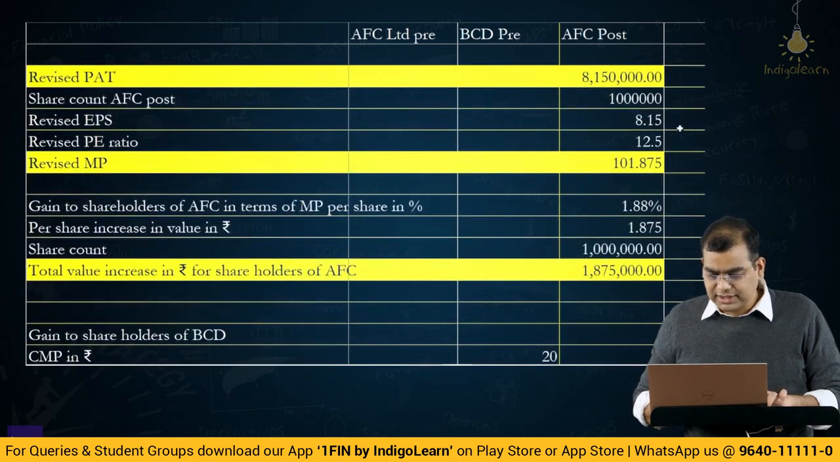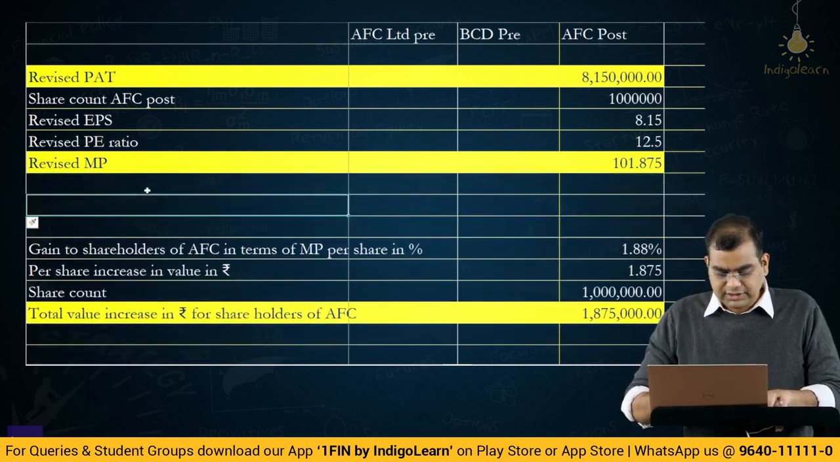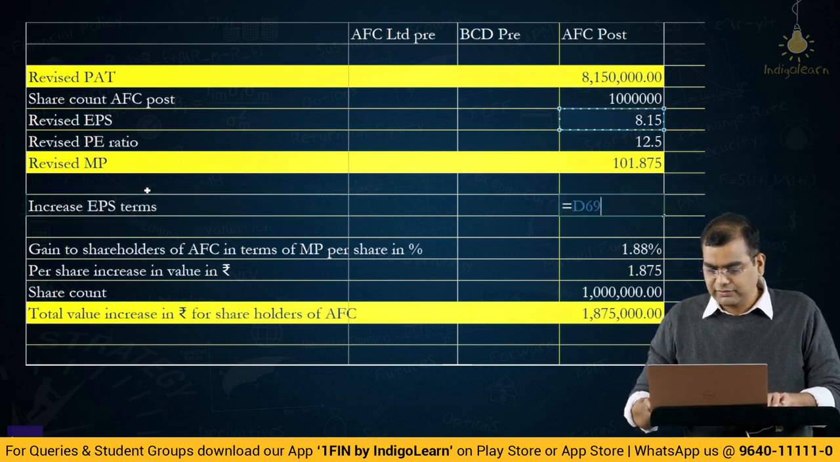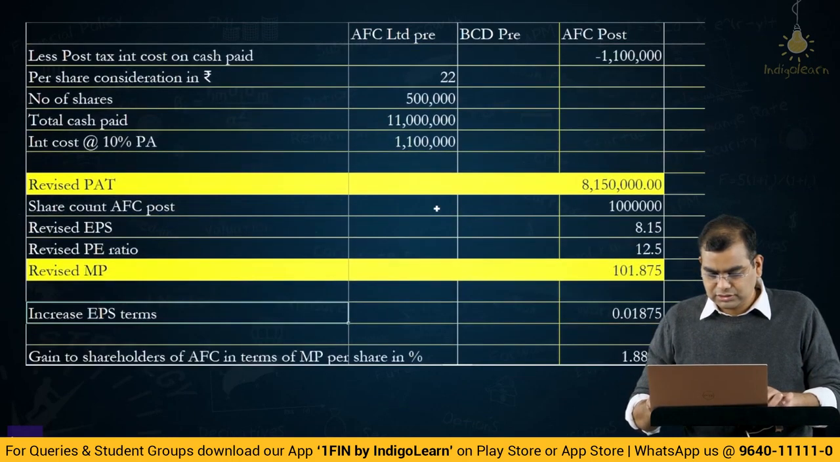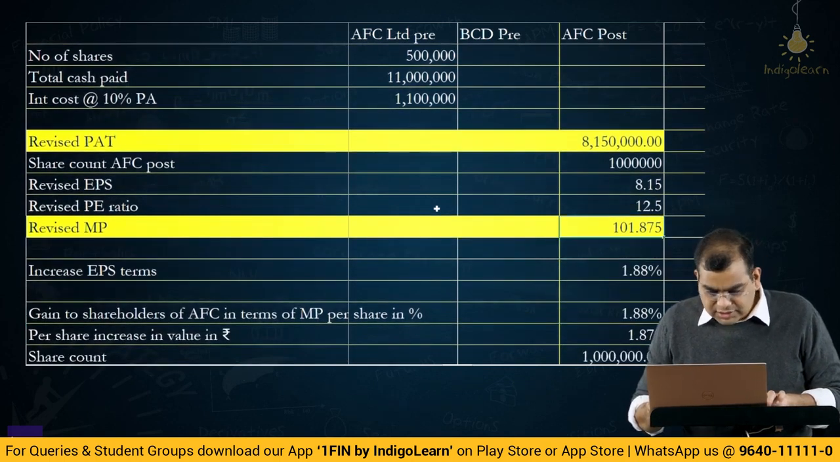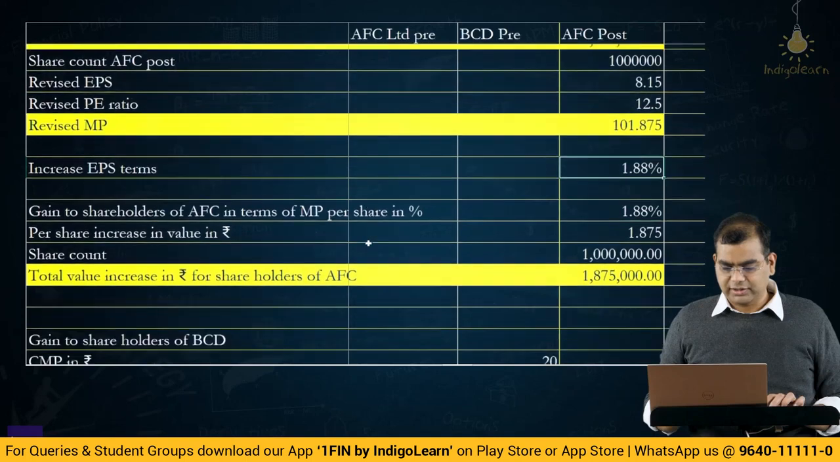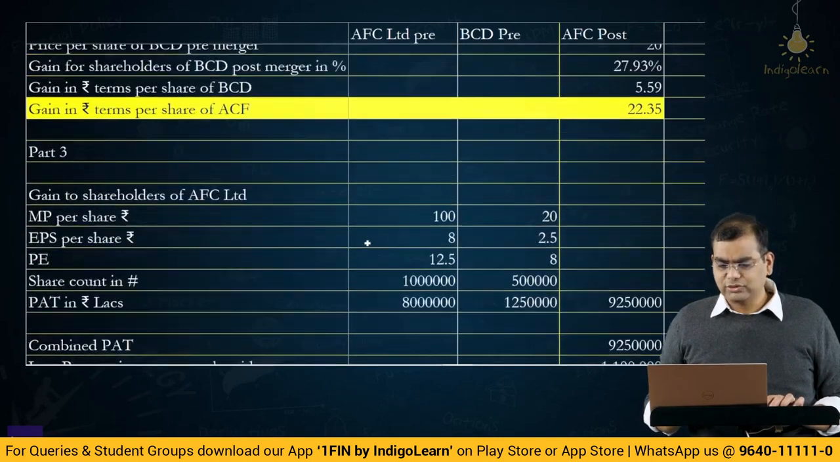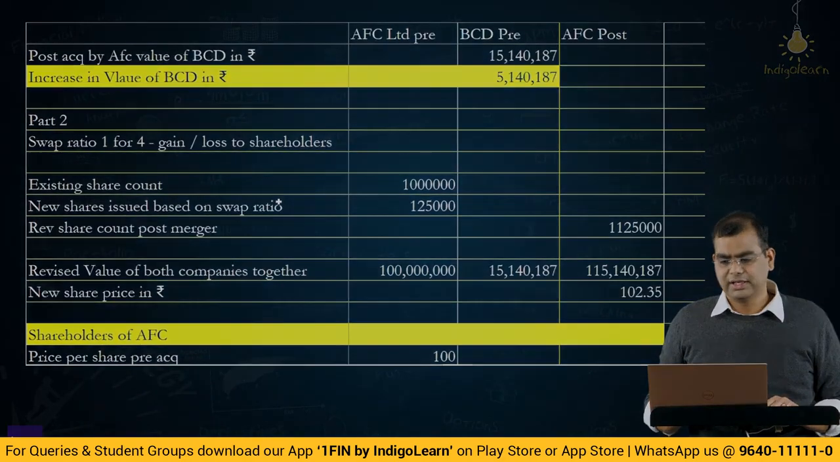Right, revised EPS, and here in the first one we have not given the gain in EPS terms. If you want, we can give that. Increase in EPS terms is 8.15 divided by what was the original EPS, by 8 minus 1, which is 1.88%. And market price also has gone up by 1.88%. In EPS terms also it has gone up by 1.88% only. Okay, fair enough. This concludes this particular problem. And the only thing you have to note in this is we have considered D0 and D1, whereas they have not done that in the statement. Okay.